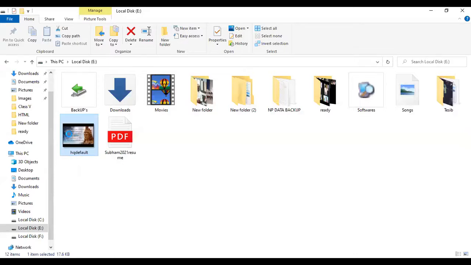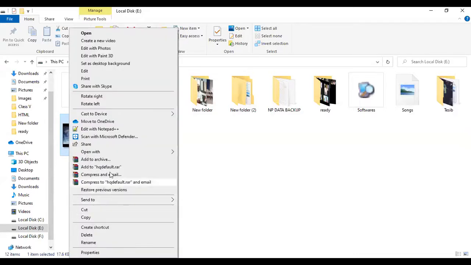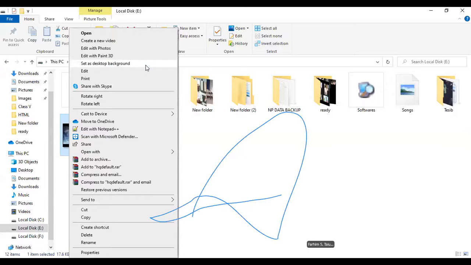I will right click here. Then you will find different options. You can see here, set as desktop background. So click this one.